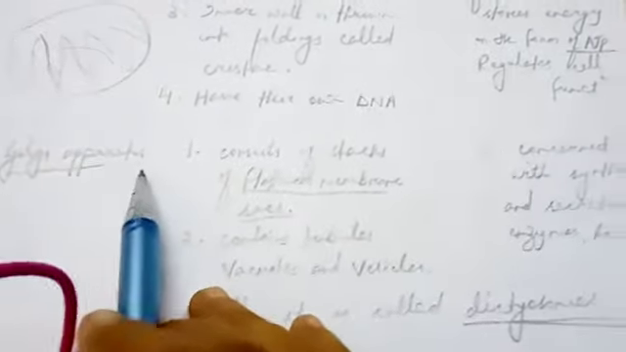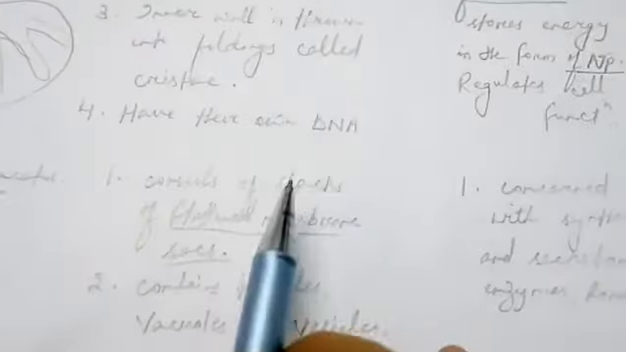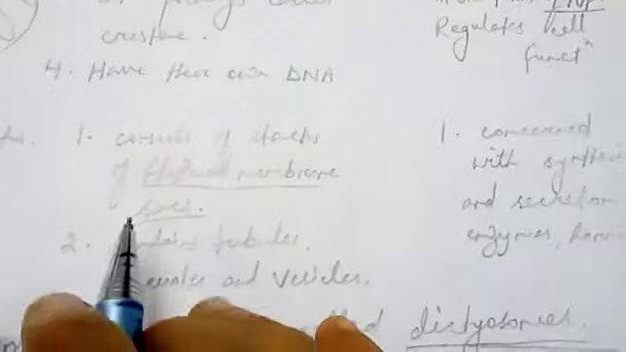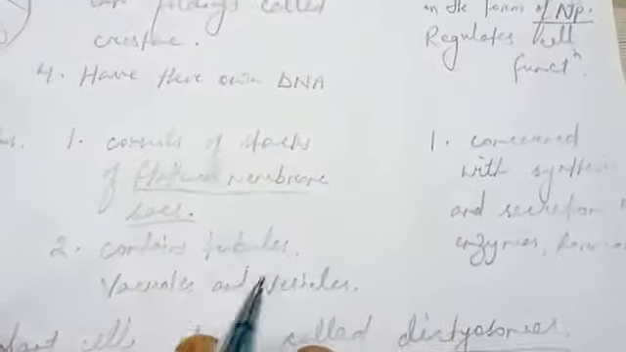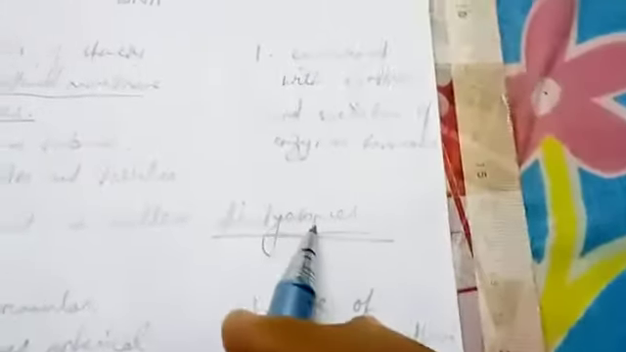Now we come to the next important organelle, that is the Golgi apparatus. What is this Golgi apparatus? This is an organelle which is concerned with all the secretion and storage of enzymes and hormones in the cell. Structurally it consists of stacks of flattened membranous sacs, and it also contains tubules, vacuoles and vesicles. And this Golgi complex, in plant cells, is called dictyosomes.